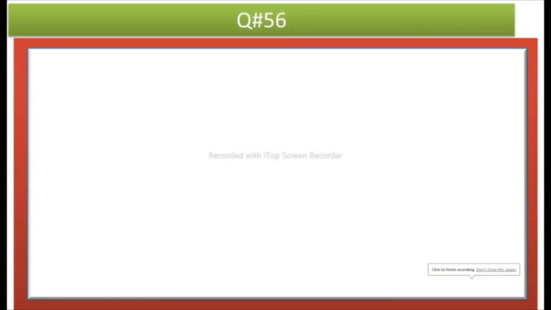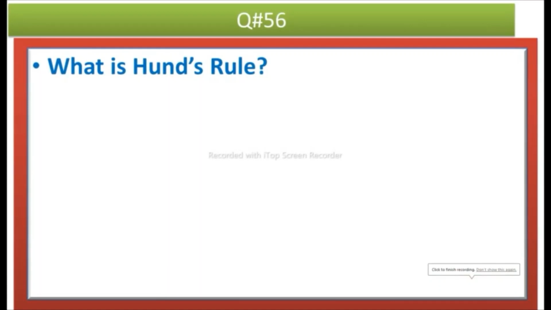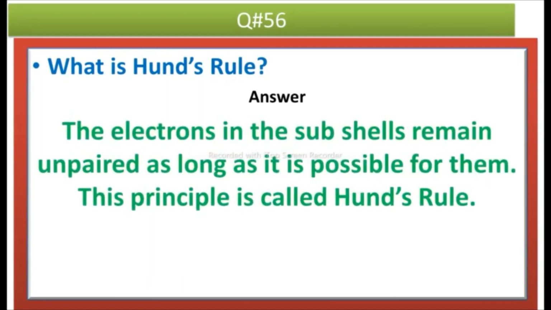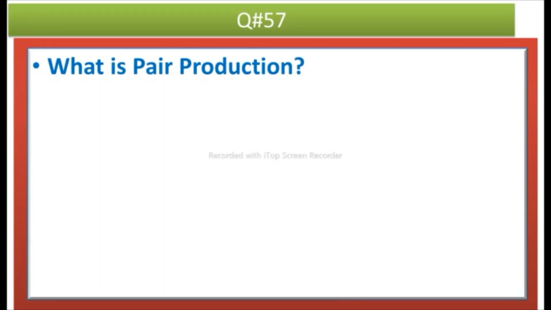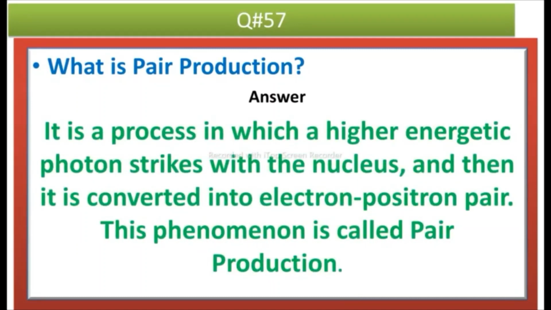Question number 56 is, what is Hund's rule? Answer is, the electrons in the subshells remain unpaired as long as it is possible for them. This principle is called Hund's rule. The next question is, what is pair production? Answer is, it is a process in which a higher energetic photon strikes with the nucleus and then it is converted into electron-positron pair. This phenomena is called pair production.